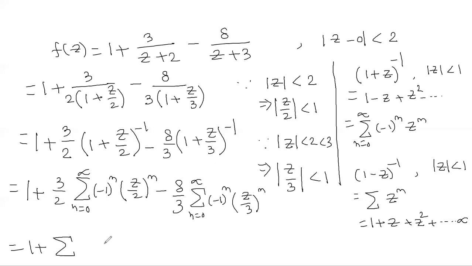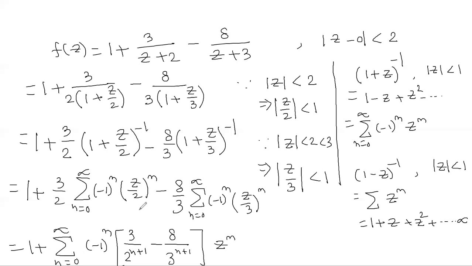Here you can see it is minus 1 power n. So I can write this as 3 by 2 into 2 power n plus 1, minus 8 by 3 power n plus 1, into z power n. So this is the expansion we are getting.